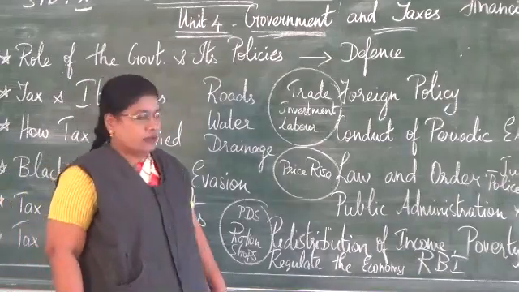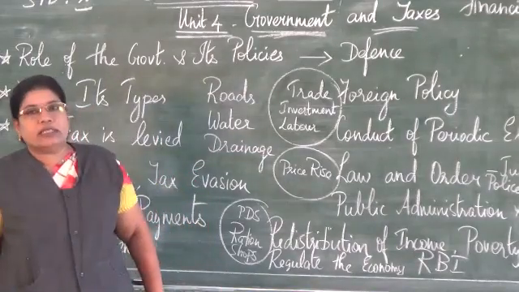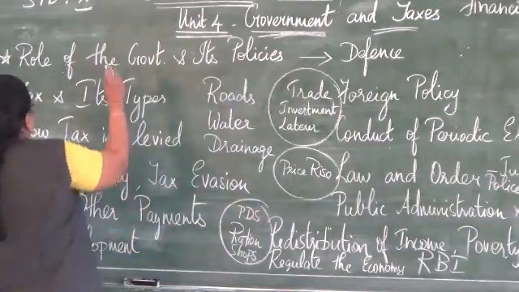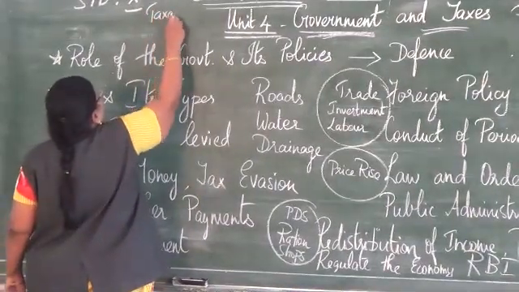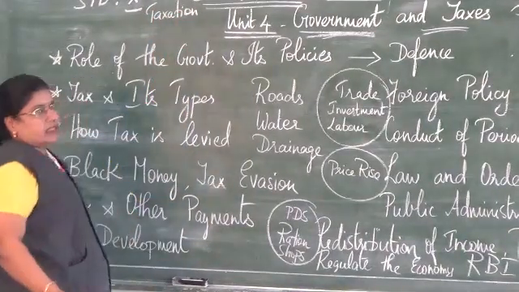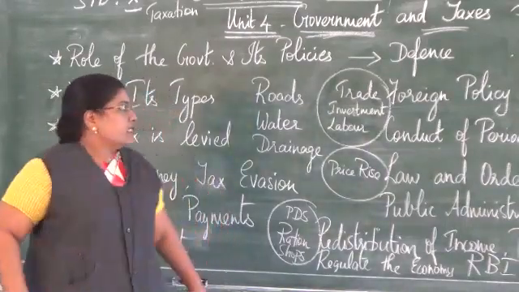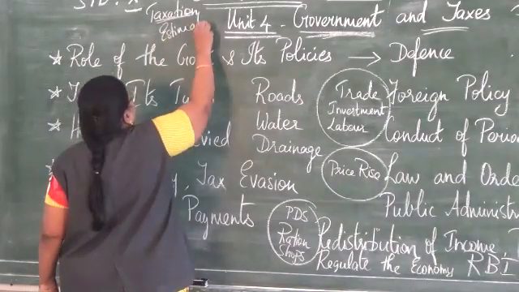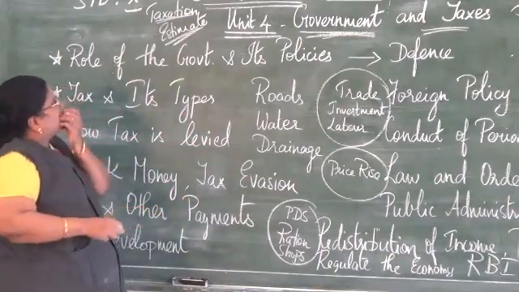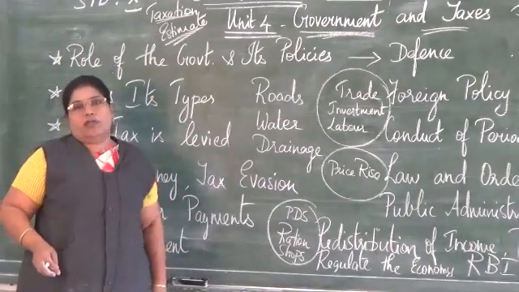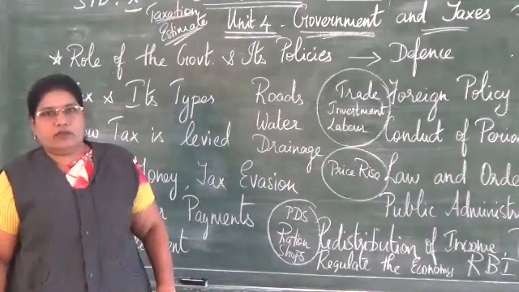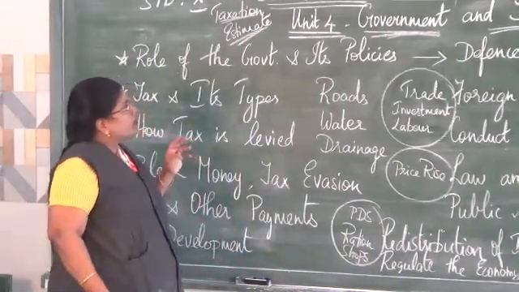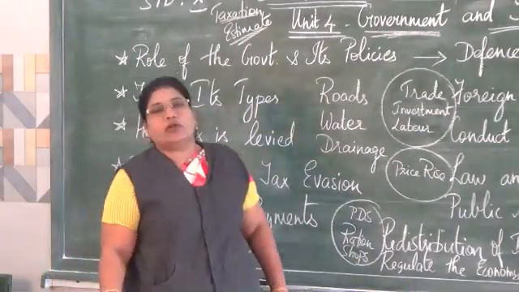Next, we move on to the introduction of tax. What is tax? The word tax originated from the word taxation, which means estimate. So, how are people asked to pay tax? Based on the estimation of their income, they are asked to pay the tax: so much, 10% or 15% and so on. So, the government imposes or levies taxes on the people.